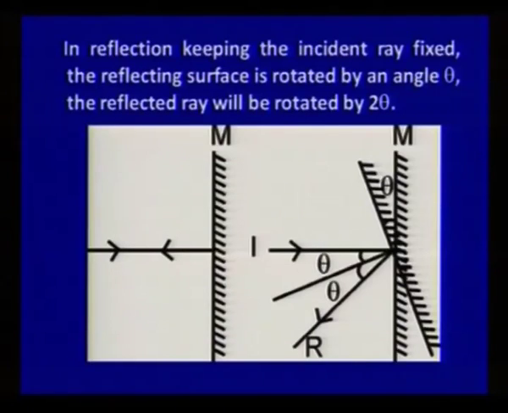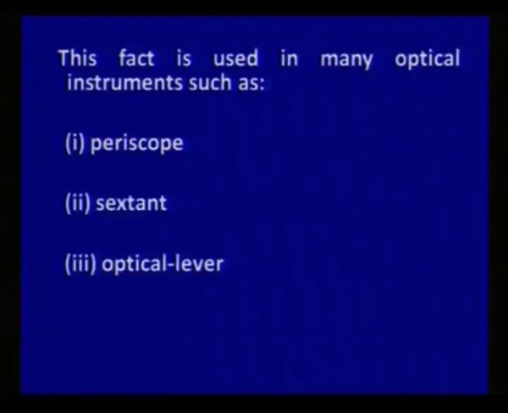But if I rotate the mirror by angle theta, if I rotate the reflecting surface by angle theta, the reflected ray will be rotated by 2 theta without changing the direction of the incident ray. This fact is used in many optical devices, many optical instruments such as periscope, sextant, and optical levers. So, this is a very important phenomenon related to the reflection of light.